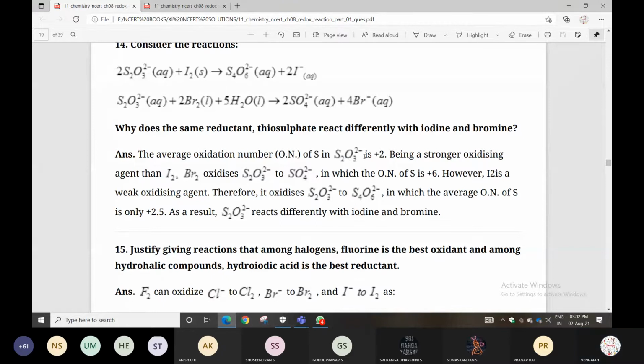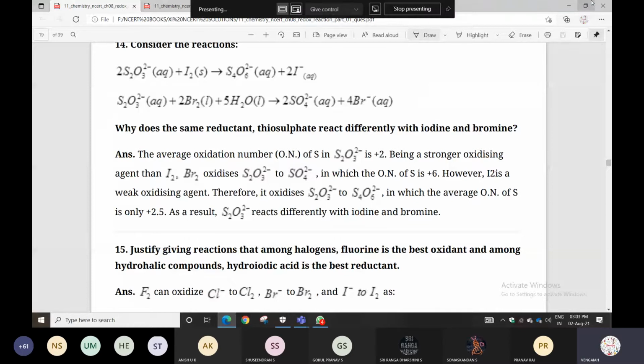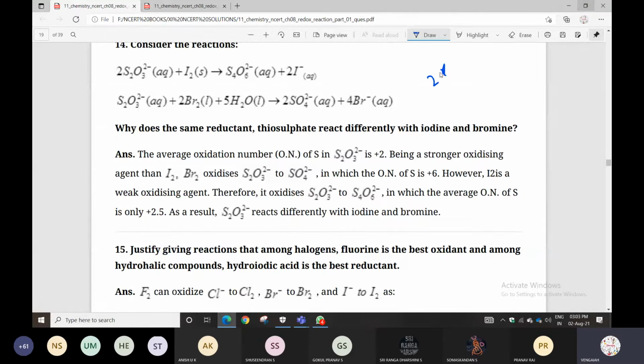In S2O3 2-, first take 2x because there are 2 sulfurs, plus 3 into minus 2, because the oxidation state is minus 2, equal to minus 2. Then what is the x value? x equals plus 2, you get plus 2.